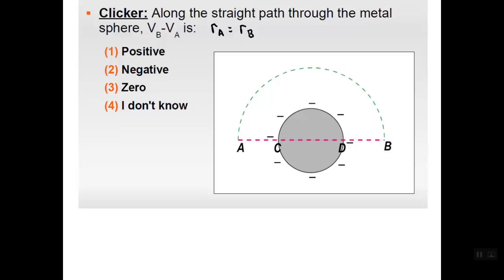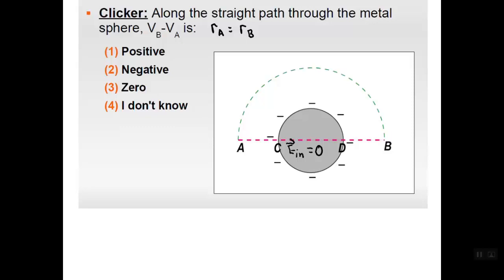Consider the straight line path that starts at point A and ends at point B, passing through the metal sphere as shown here. What is the change in electric potential along this path? That is, what is V sub B minus V sub A? Notice here that points A and B are the same distance from the center of the sphere. Stop the video here and take a few moments to try to answer this question before you continue.